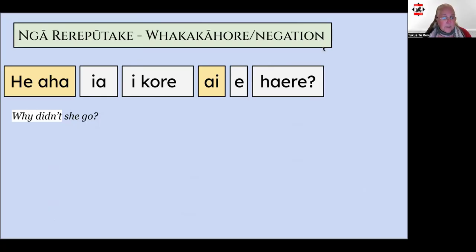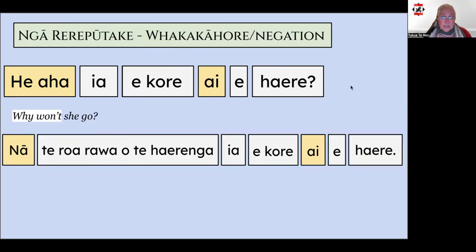So the pātai for the past tense, he aha ia i kore ai e haere, why didn't she go, would become he aha ia e kore ai e haere. And the answer now, nā te roa rawa o te haerenga ia e kore ai e haere. She won't go because the journey is too long.